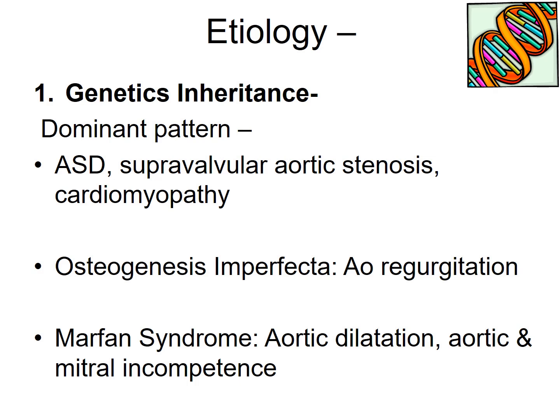Osteogenesis imperfecta is an autosomal dominant disorder, and here aortic regurgitation is the commonest congenital heart disease we get. Another autosomal dominant disorder is Marfan syndrome. Here also the aortic valve is involved and there is aortic valve incompetence, same as aortic regurgitation, or aortic dilatation is there.